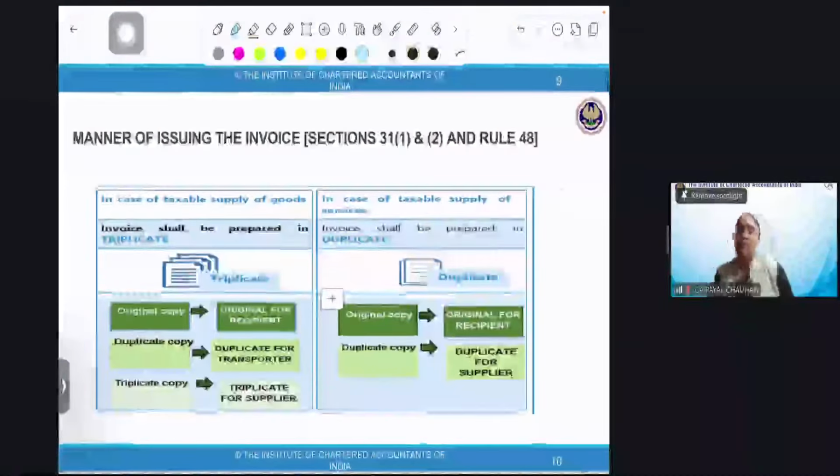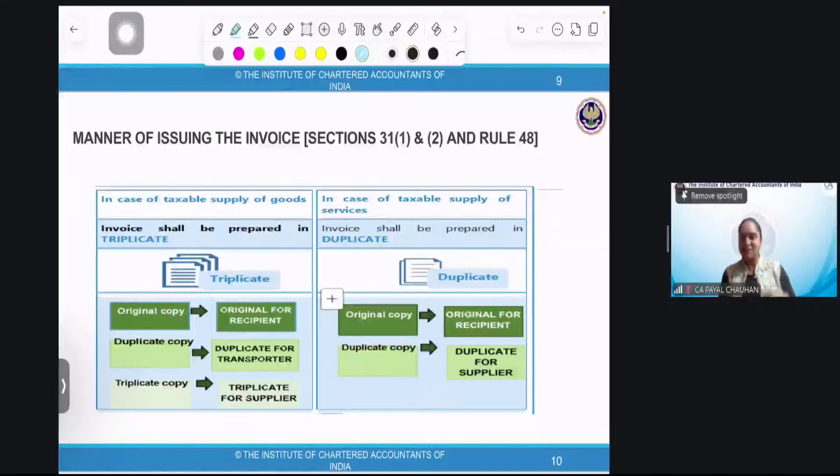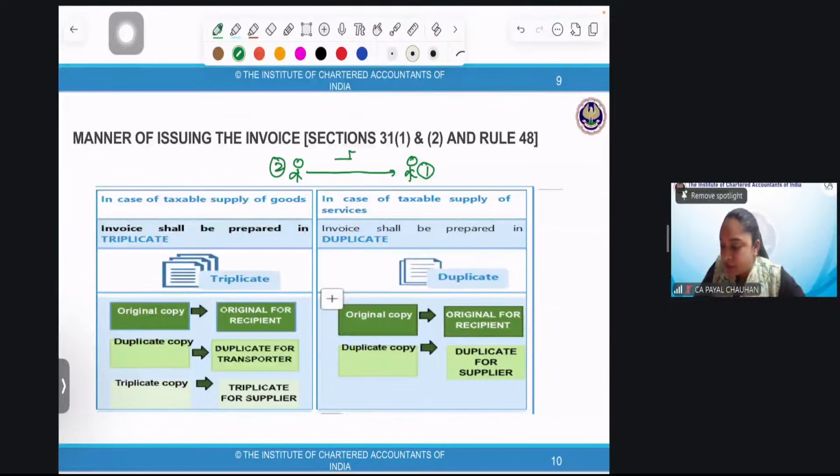Now, manner of issuing invoice. What is the manner of issuing invoice? Okay, tell me one thing. We'll get it orally done. I'm the supplier, you the recipient. What do you say? One copy will be with the recipient, the second copy with the supplier, and if the goods are through transport, the next copy, the third copy, will be with the transporter. But to make it right, the original copy is with the recipient, the second copy is with the transporter, and the last copy is with the supplier.